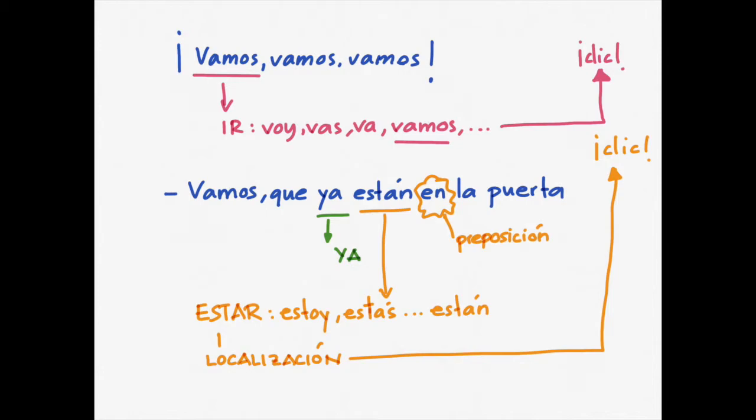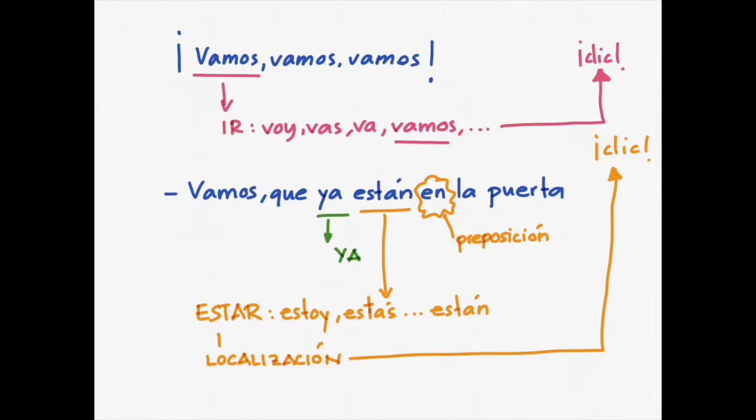Vamos, vamos, vamos. So go, go, go. Vamos comes from the verb ir. The conjugation of ir is super irregular. Voy, vas, va, vamos. Look, it sounds like boy. It's not voy, it's boy. It sounds like a boy. Voy, vas, va, vamos. So vamos here can mean go, go, go. Vamos can also mean let's go. The verb ir has different meanings, different prepositions. If you want to know more about vamos, about the verb ir, you can click the link above.